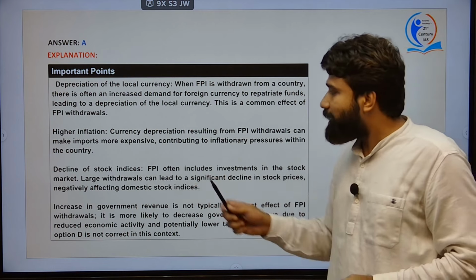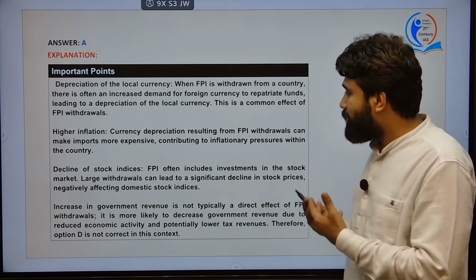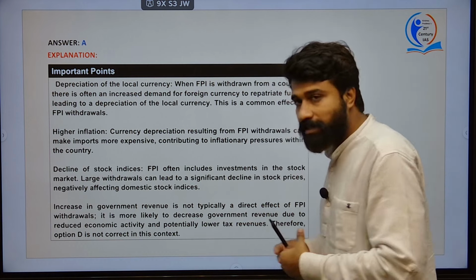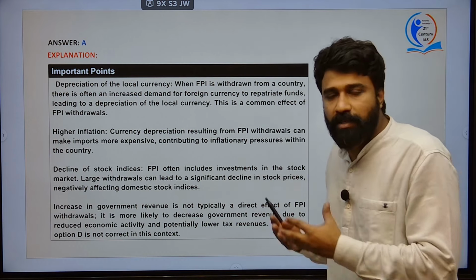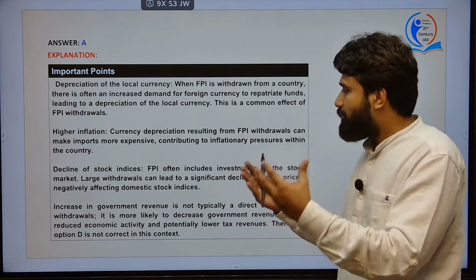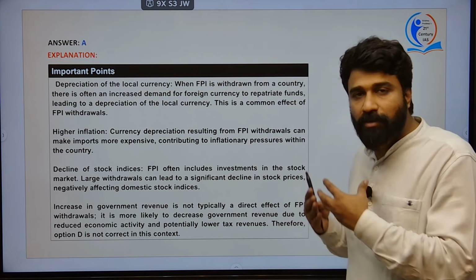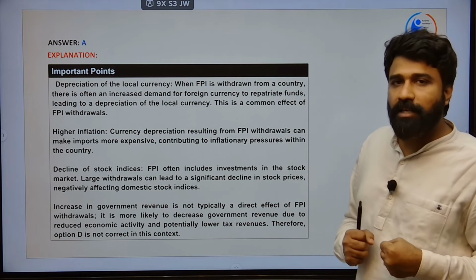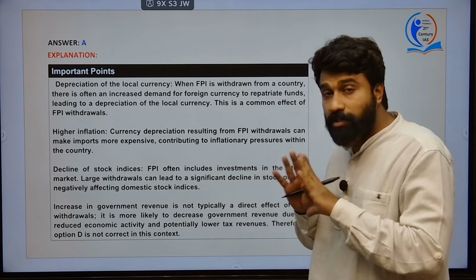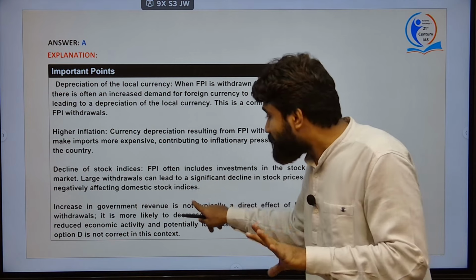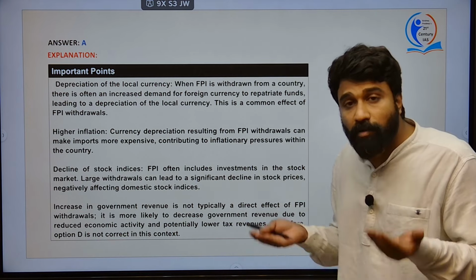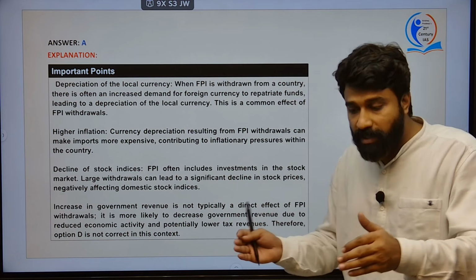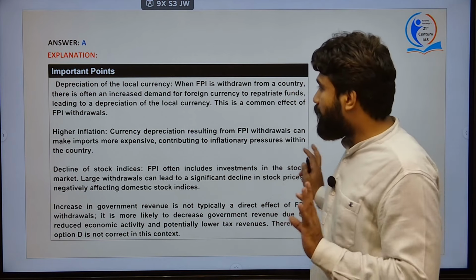Okay. Next, decline of stock indices. It is quite normal that when there is huge withdrawal happening, other market players will also come to know that there will be less returns that we can witness in the future market. They are in a rush to withdraw their entire investment. So, decline of stock indices. And an increase in government revenue is not possible, rather a decrease in the revenues is an actual negative effect of this withdrawal of these FPIs. Okay, this is the concept.